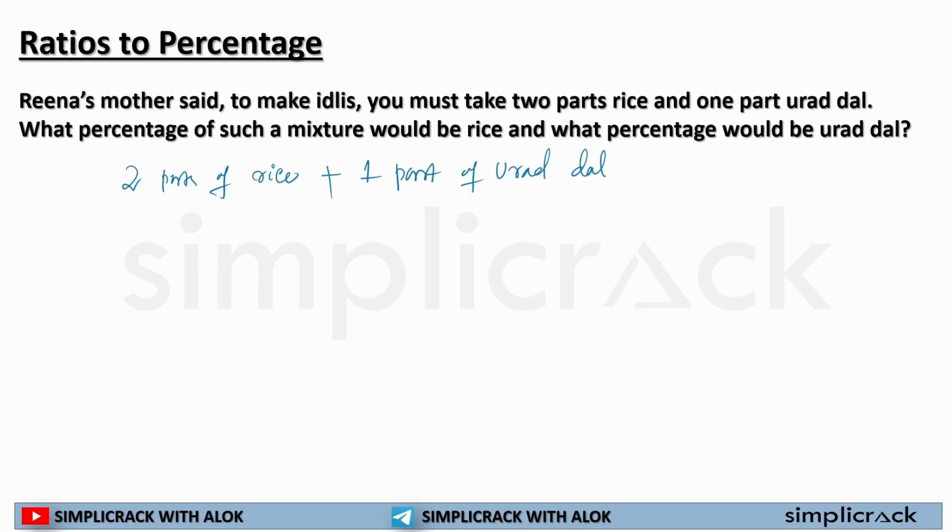What did her mother say to Reena? Reena, you must take 2 parts of rice and 1 part of urad dal, and you will make idli.